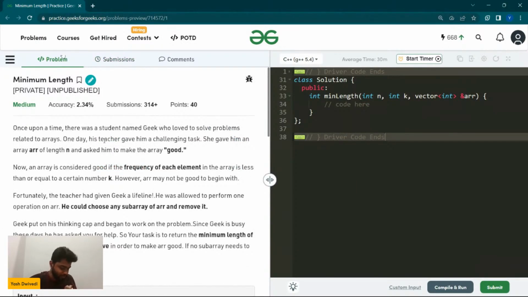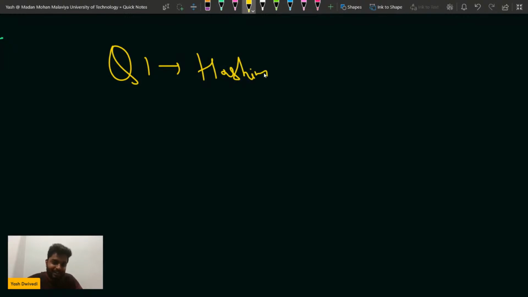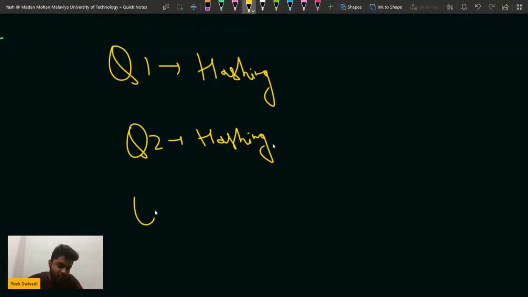See guys, there's one thing that's very unique about this problem. In question one, you had to use some kind of hashing. In question two also, you had to use hashing, and again in question three you have to use hashing. Can I say that I have to store the frequency of elements? Yes or no? Please write yes in the chat.